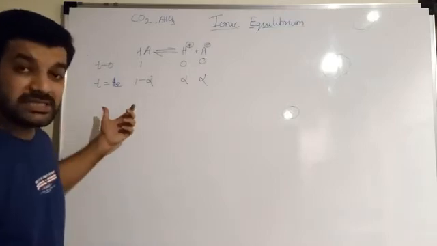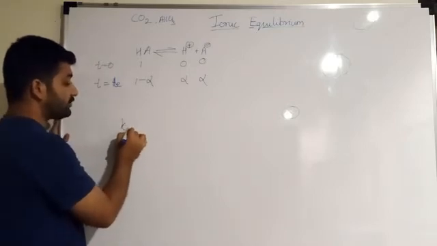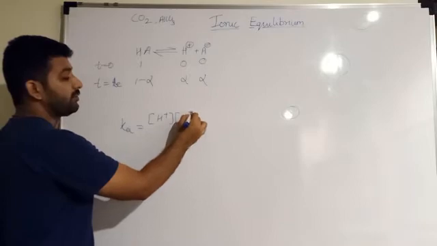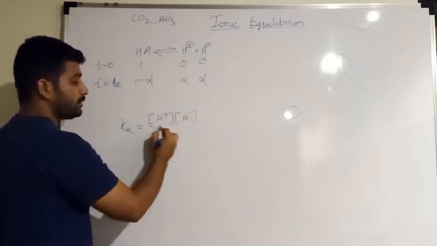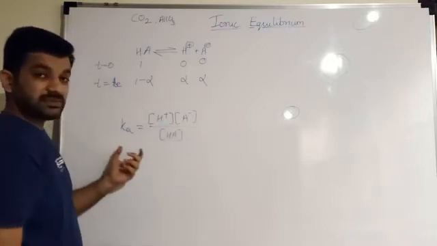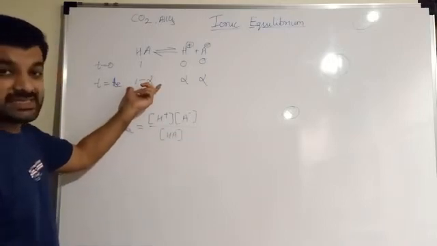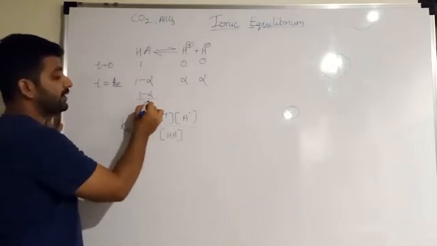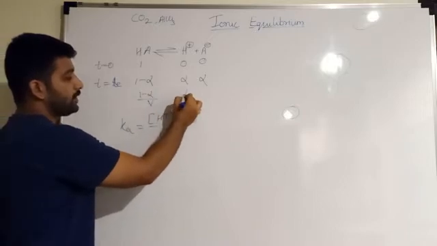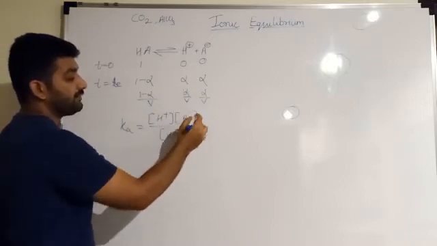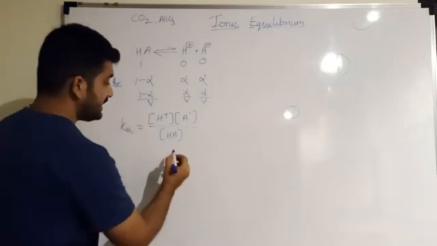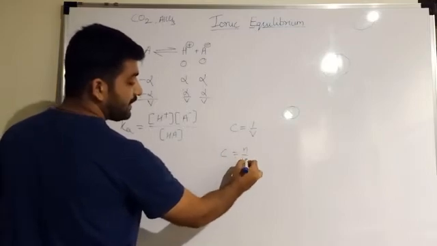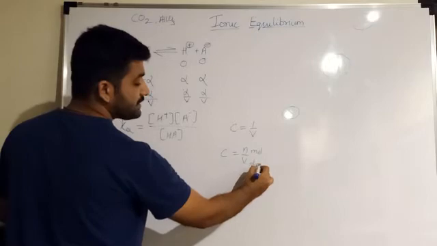But what if we want to represent it in the form of concentration? We want to find the relation for the degree of dissociation, and for that we write the terms in the form of concentration. So to convert them into concentration, I will directly divide them by V. So alpha by V and alpha by V, where concentration can be written as N by V, N is moles and V is in dm cube.